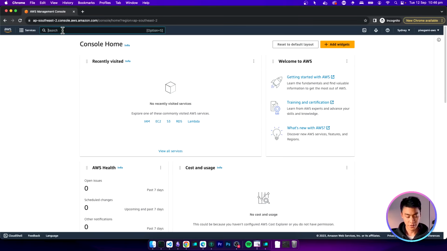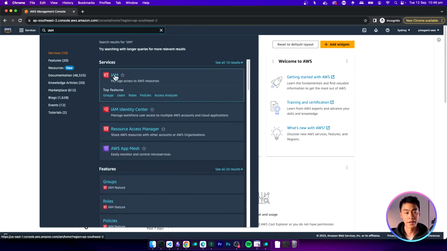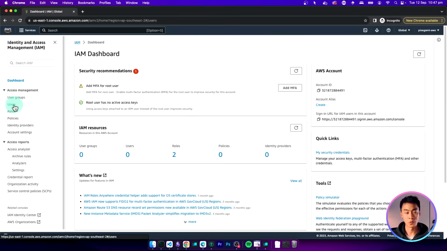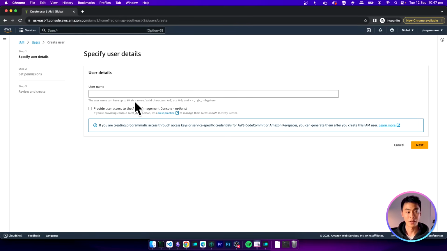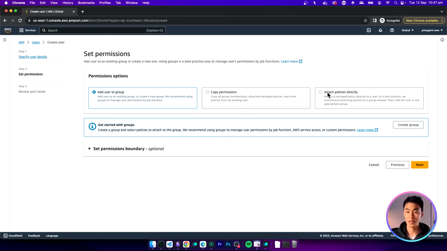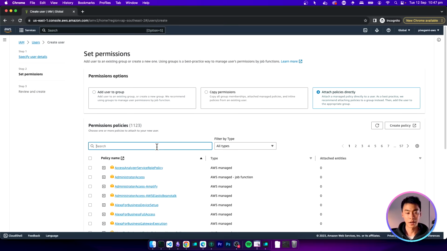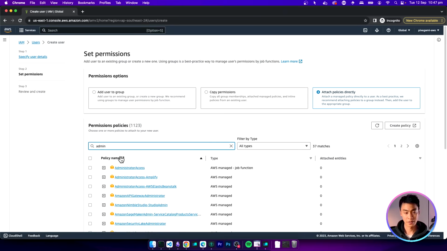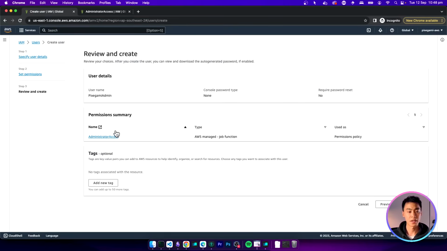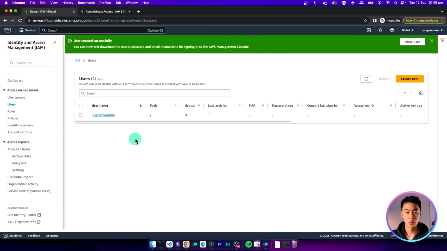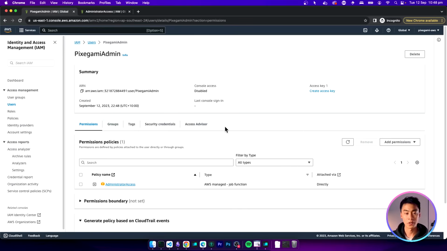Go back to your console and then search for IAM and click into IAM. In your dashboard, go to Users and click Create User and enter a username. And we can just click Next. And here I'm just going to click Attach Policies directly. And I'm going to search here for Administrator Access. So that's going to be this top one here. And click the tick to add it, and then click Next, and you should see that we're going to have this user with this name and this administrator access policy, which will let it do anything in our account, and then click Create User.